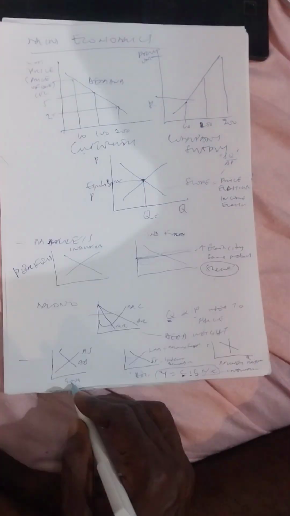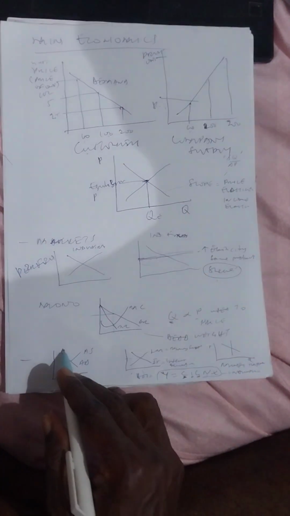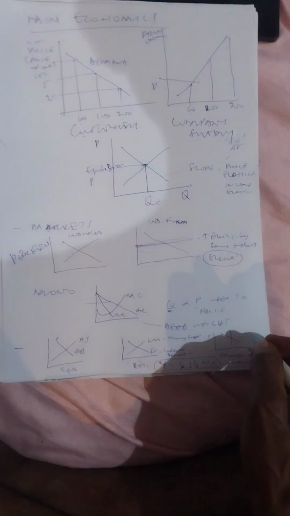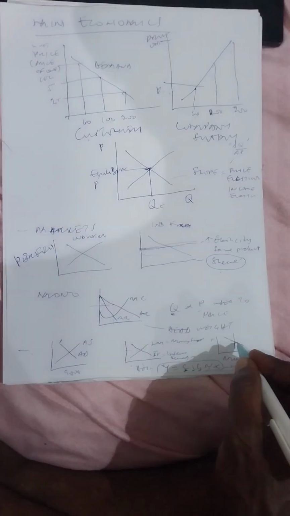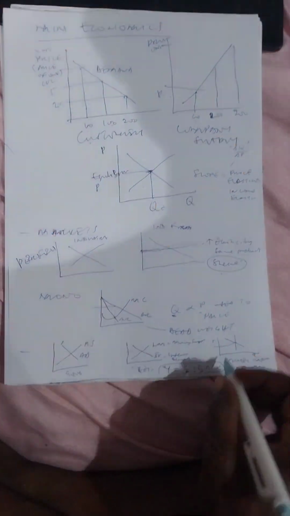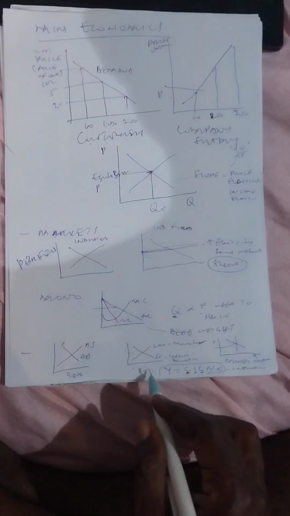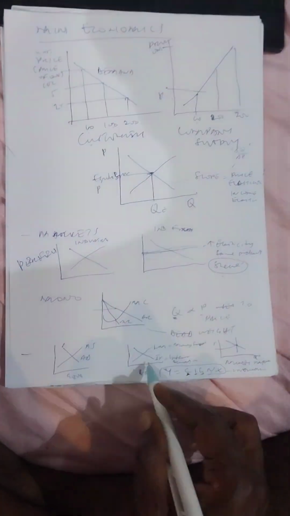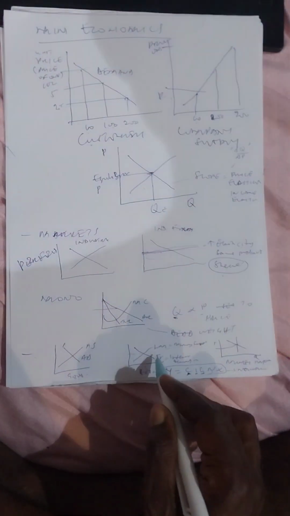Okay, so this is our goods market. Demand, we are demanding, they are supplying, and this is the money market. The Bank of Ghana is supplying money, we are also demanding with a certain level. So the price of the money is here. Now we can put the two markets together and get what we call the LM and then IS. So here we have money market and goods market together.